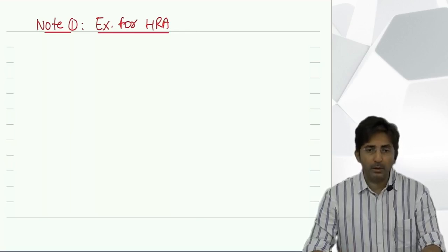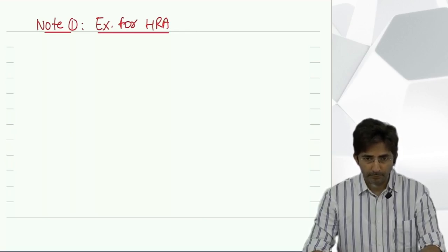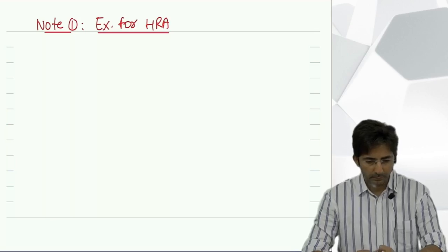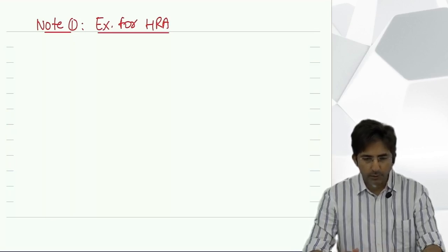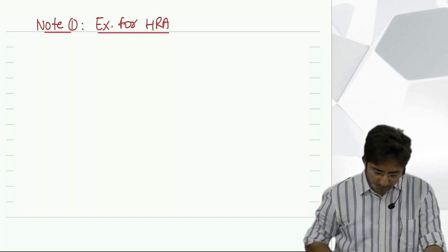Then note number 1, exemption for HRA. Start with the formula. First amount is what? 50% of salary. See how I have written.